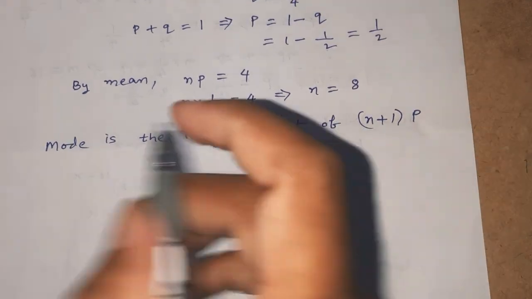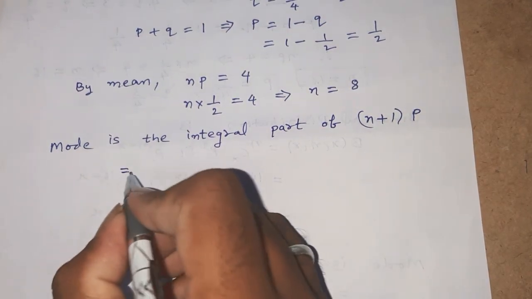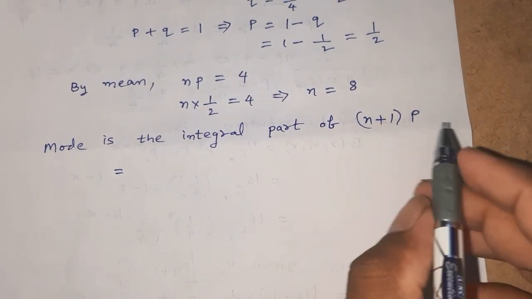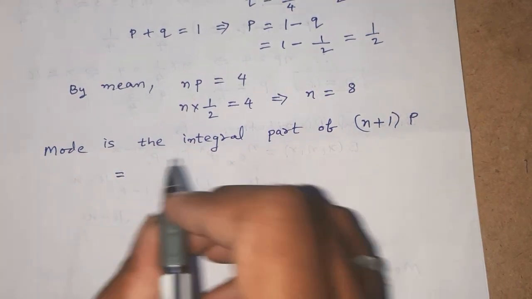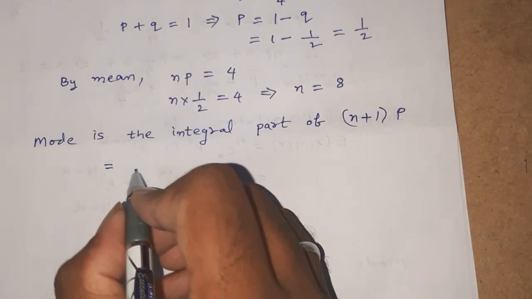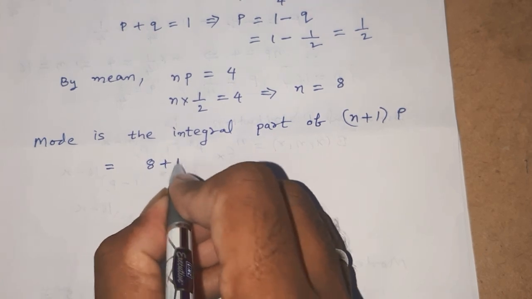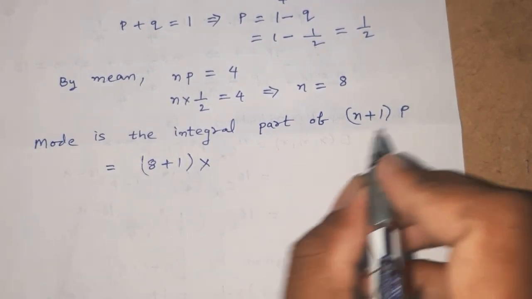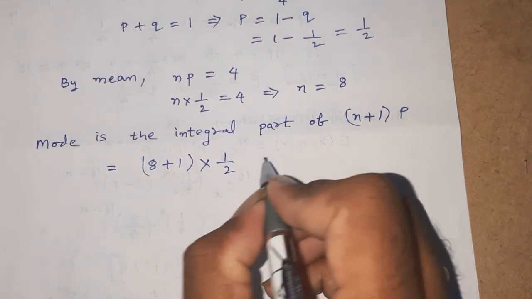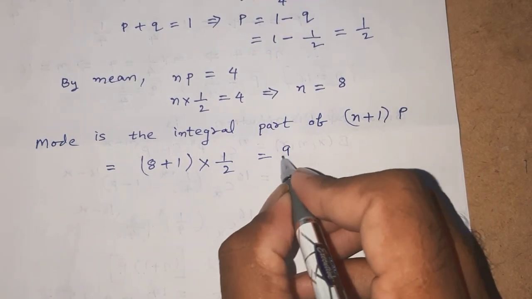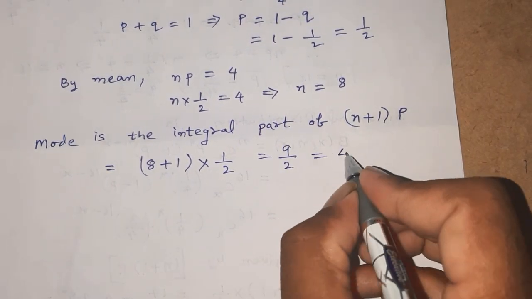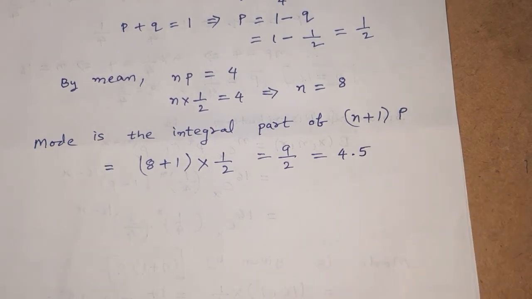Therefore the mode is given by, here n is 8, so 8 plus 1 into p, 1 by 2, that is 9 by 2, which is 4.5.